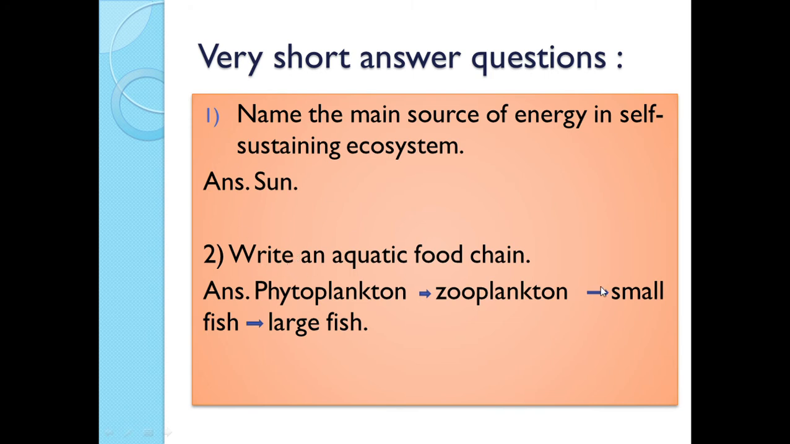Next question, write an aquatic food chain. You can easily construct the food chain. For example, phytoplanktons. These are the plant-like microorganisms. Then zooplanktons. These are the animal-like microorganisms, small fish and large fish. The large fish feeds on the small fish, the small fish on zooplankton, and zooplankton feeds on the phytoplankton. So this is an example of aquatic food chain. See the direction of the arrows. Don't make mistake in the direction of the arrows.